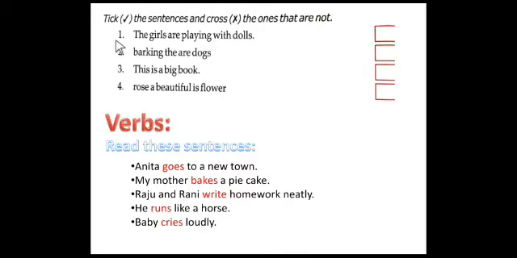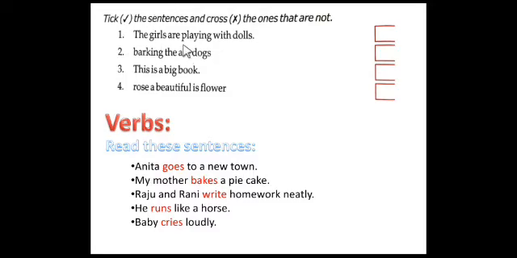First one, you also read along with me. Okay, the girls are playing with dolls. The girls are playing with dolls. So can you guess, is it a proper sentence or an improper sentence? Or think, does it give complete meaning or incomplete meaning?